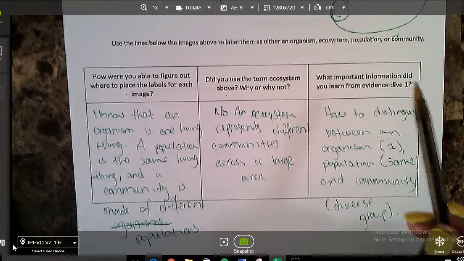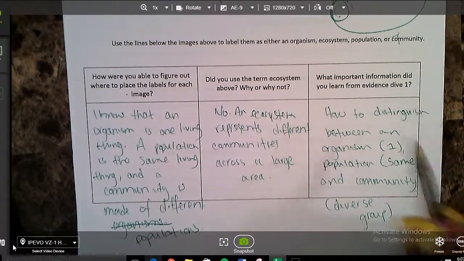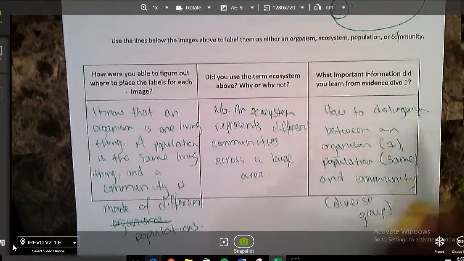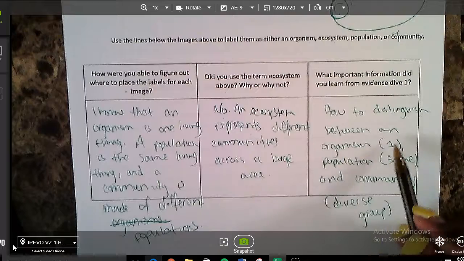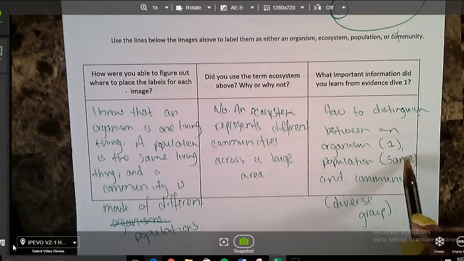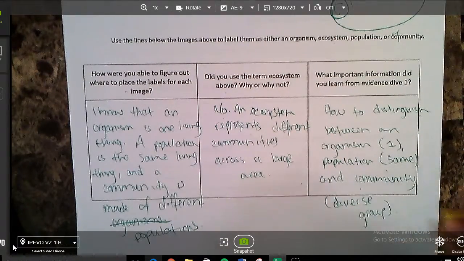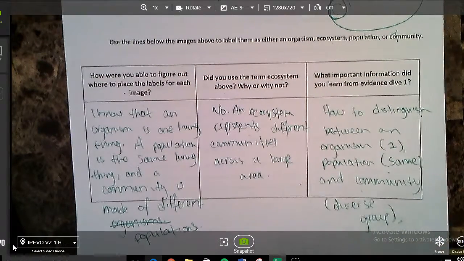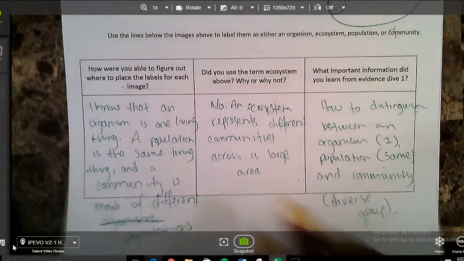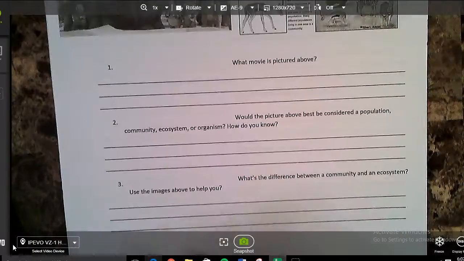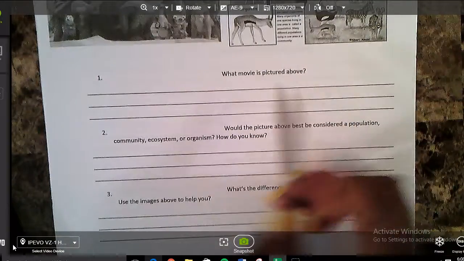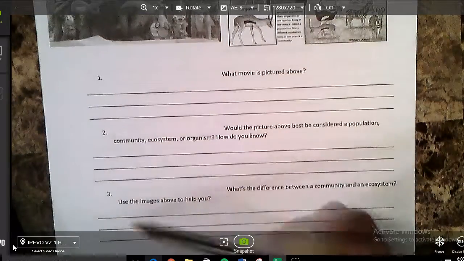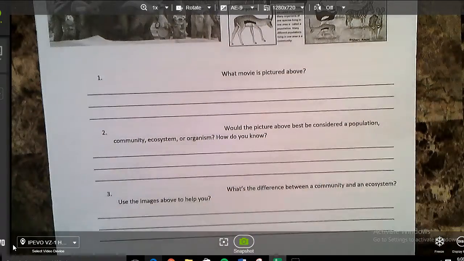What important information did you learn from Evidence Dive 1? How to distinguish or tell the difference between an organism, which is one, population, which is the same, and community, which is a diverse group. Make sure that you write in a complete sentence. If you need to pause the video to get these down, go ahead and do that at this time. If not, you're turning the page with me. And we're going to answer questions 1, 2, and 3. You're going to pause the video here. Go ahead and put a thumbs up and answer them first on your own.